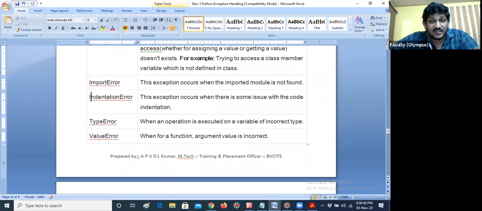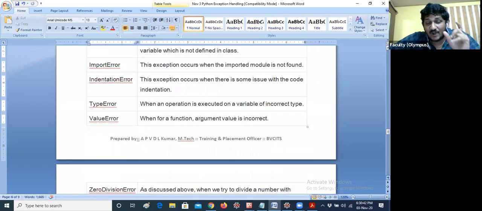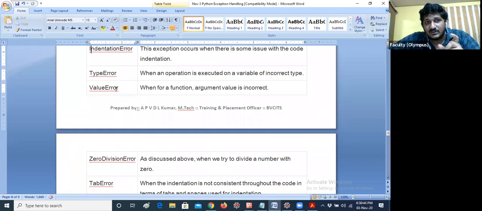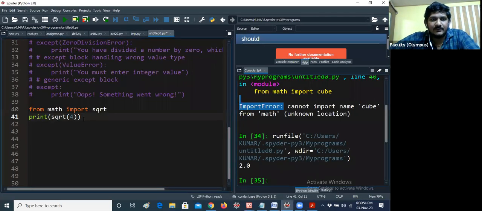So type error. What is a type error? Here you have to understand very carefully the difference between a value error and a type error. When an operation is executed on a variable of incorrect type, for example, for clarity, I would like to give print 'BVC' plus 9.